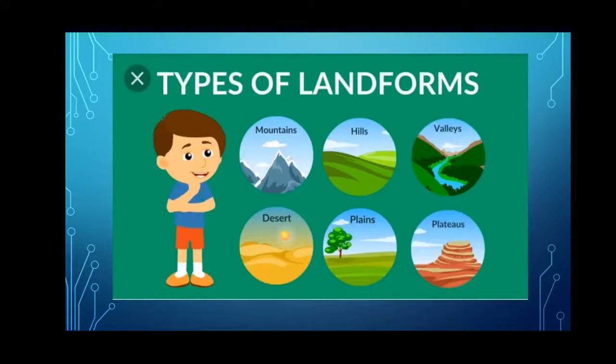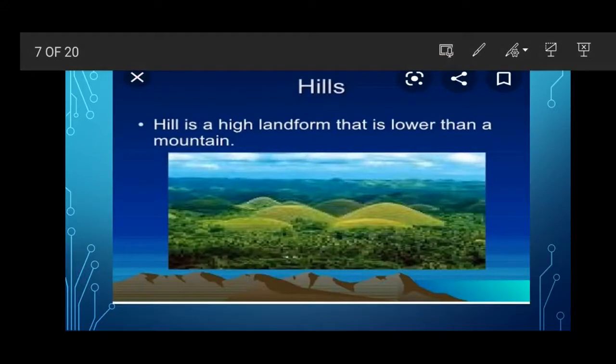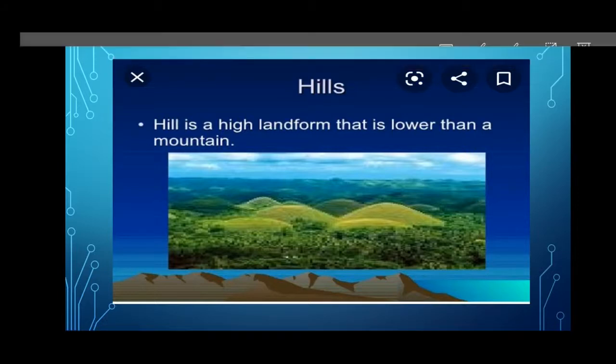Different types of landforms: mountains, hills, valleys, deserts, plains, plateaus and islands. Now see our first type of landform, hills. A hill is a high landform, but it is lower than a mountain. Its height is lower than the mountain.